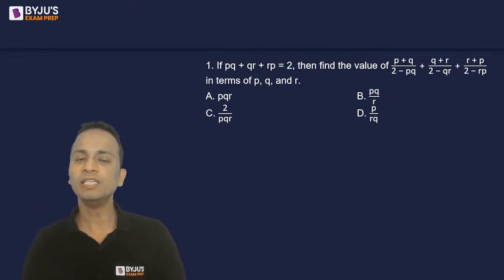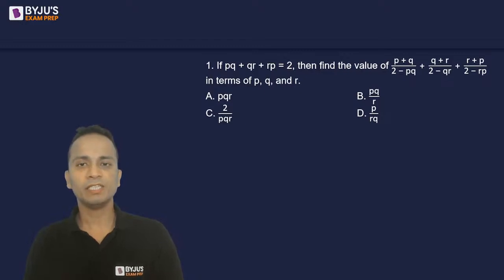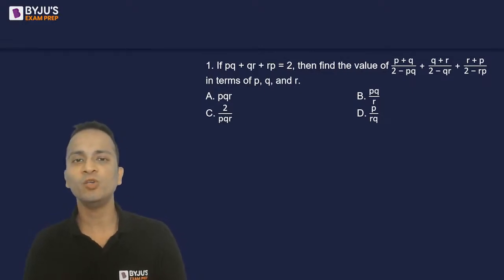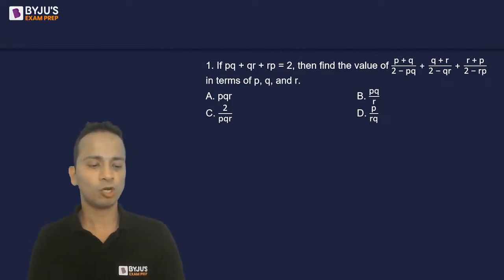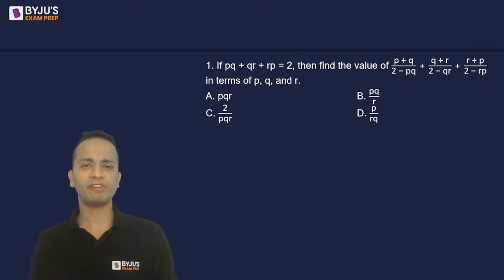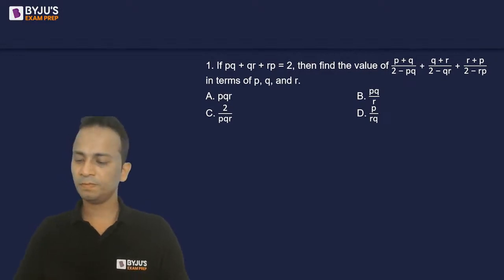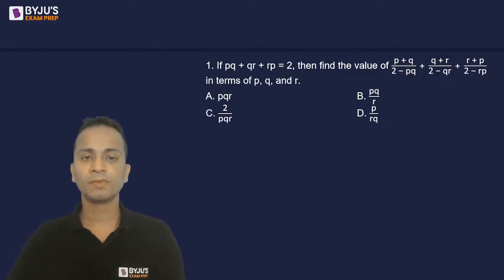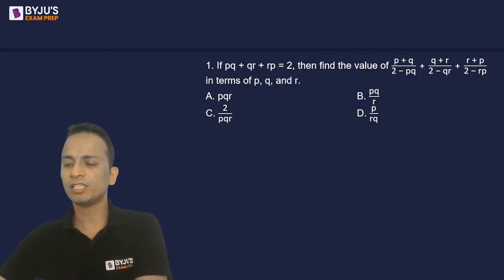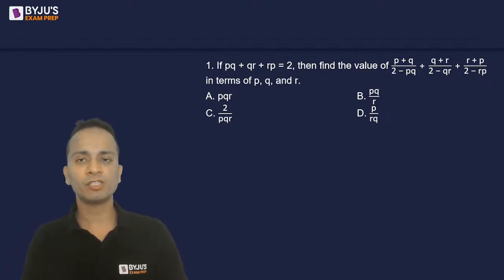So the first question on your screen, you are given that PQ plus QR plus RP is equal to 2. Then you'll have to find out the value of the given expression in terms of P, Q and R out of the given options. So basically you just have to simplify this value and match among the following options. All of you must post your answer in the chat box in the form of option A, B, C or D. Do not write the complete expression of the answer. Just write your answer in the form of option A, B, C or D. I'll give you 1 minute for this one.